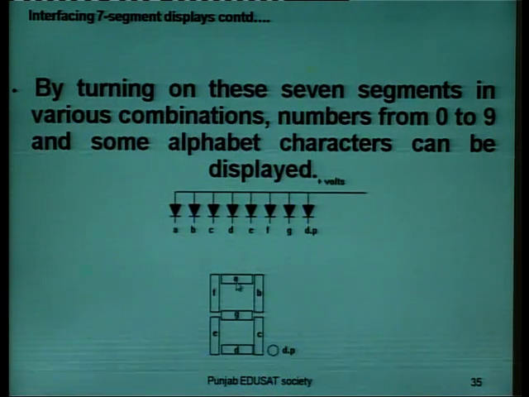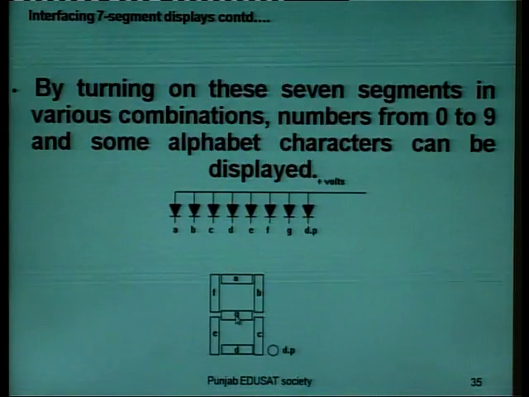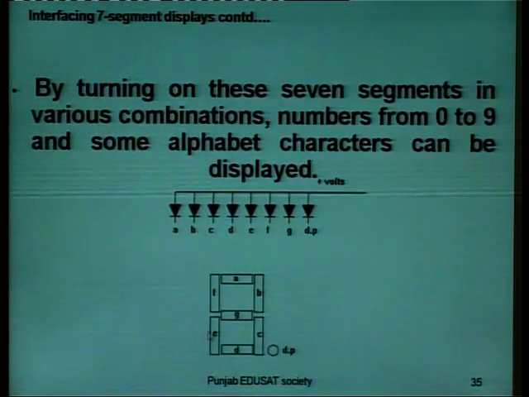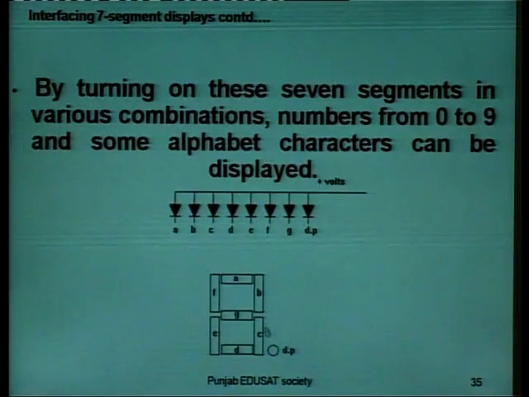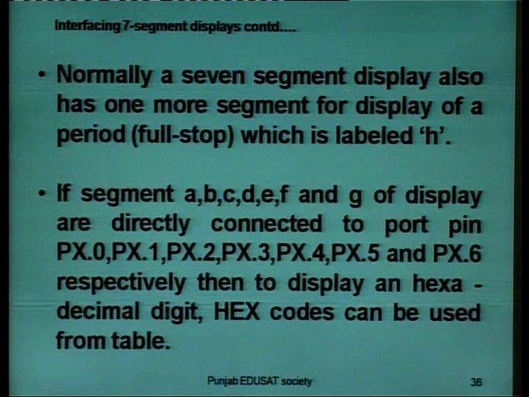Now, the 7 segments are A, B, C, D, E, F, G. As an example, if we want to display 1, we have to turn on the B and C segments, and so on. Normally, a 7-segment display also has one more segment for display of a period, that is a full stop, which is labeled H. If segments A, B, C, D, E, F and G of the display are directly connected to port pins